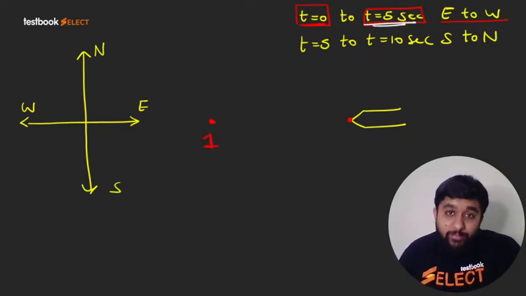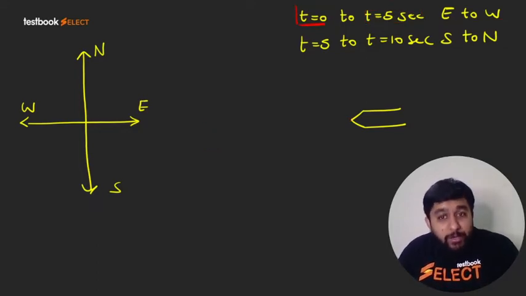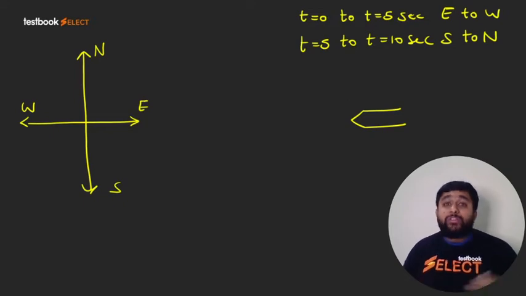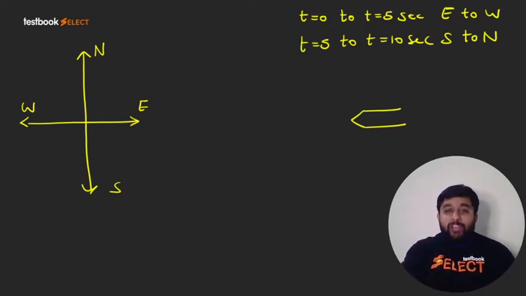I think I confused you a little, so let me repeat, don't worry. What I am saying is that after every 1 second a particle is coming out, and the particles are coming out and moving. Exactly at t equal to 5 second, I will take a photo.